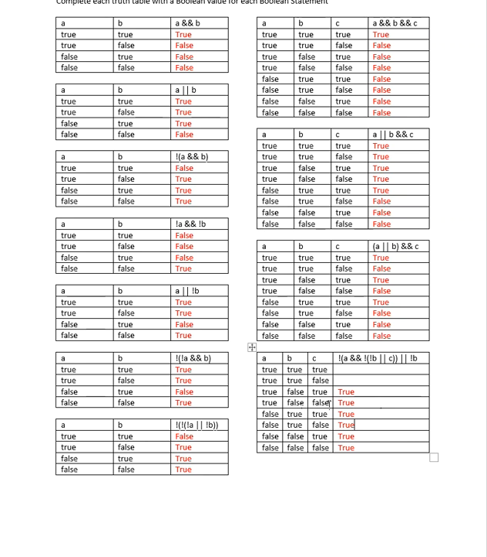In these situations I can kind of just plug them in, but you notice that the only thing different in the first two lines is C, and I see that in one of them C is true and the other one C is false. So let's just plug in the value of C with the true expressions from A and B, and let's just see where they are. Usually when you get down to the end, you can just plug in the one difference that you have. So here I know that A, B, and C are all true. So let's plug it in and see what we have. We have a true and.